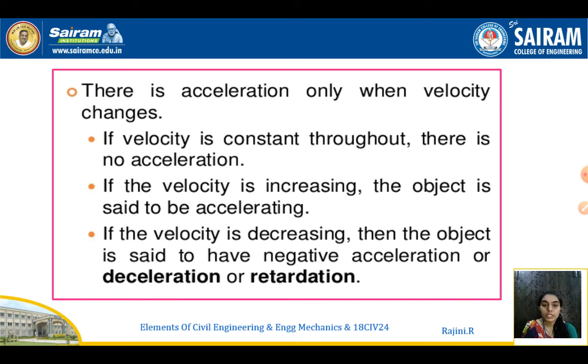There is acceleration only when velocity changes, right? Acceleration will be produced only when the velocity changes. If velocity is constant throughout, definitely there will be no acceleration. If the velocity is increasing, the object is said to be accelerating. If the velocity is decreasing, then the object is said to have a negative acceleration, that is minus, or we can call it retardation also, right? So negative acceleration is also called retardation.